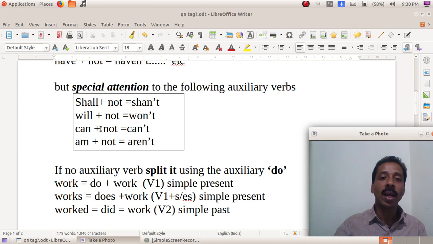Can plus not, can't, C-A-N apostrophe T. Am plus not is aren't in a question tag. So these four auxiliaries you have to learn specially.